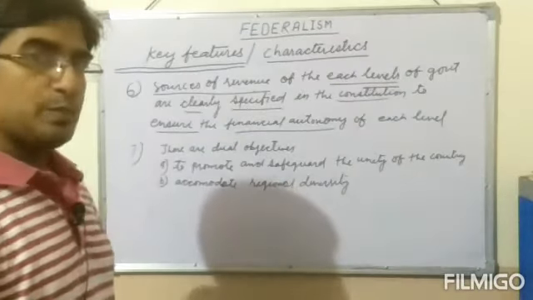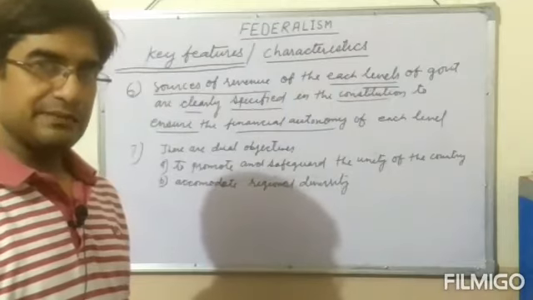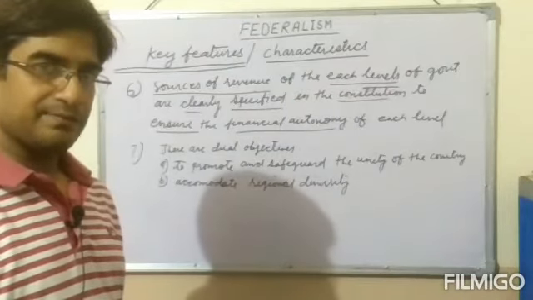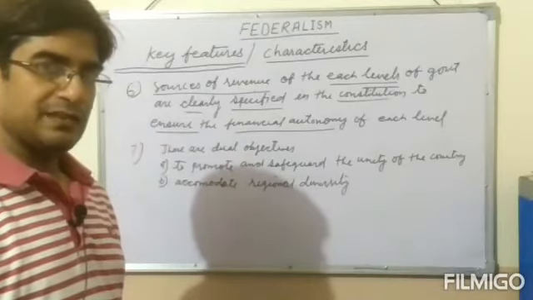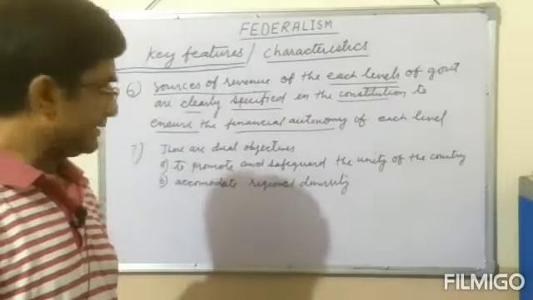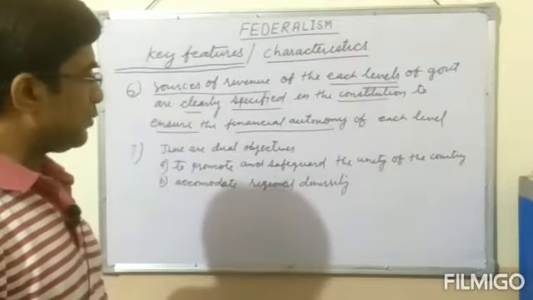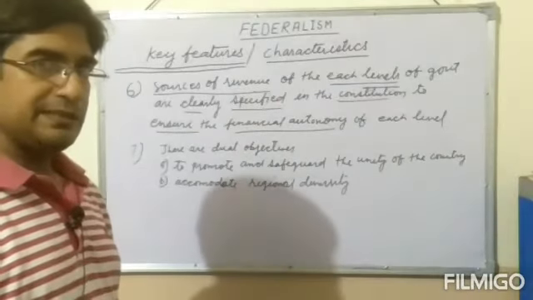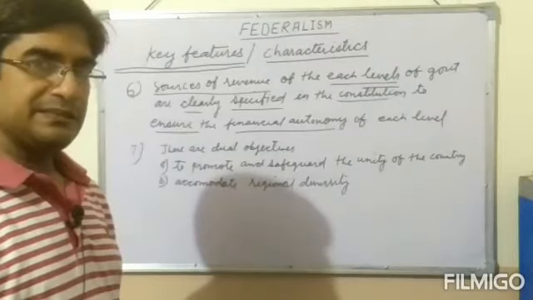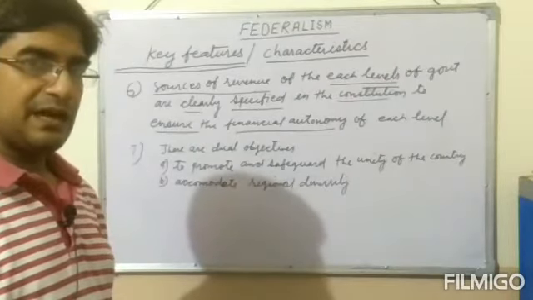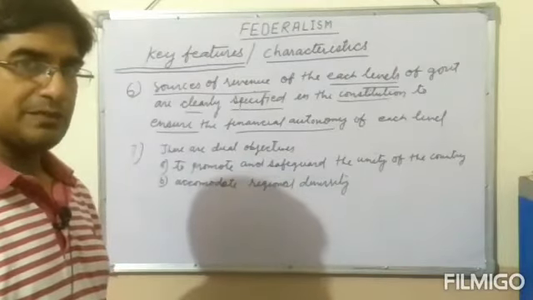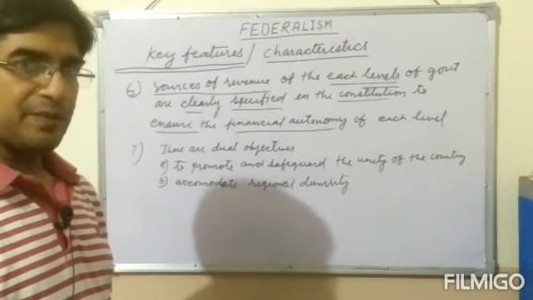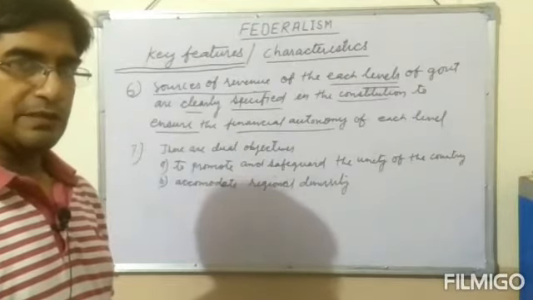And it should also be promoted and extended in the country, because if it is not extending unity, then the federation operating in the country is worthless. Next, accommodate regional diversity, because India is a country of differences in terms of language, religion, regions and many other forms, but over all these differences, India is one country, one union, one unity.